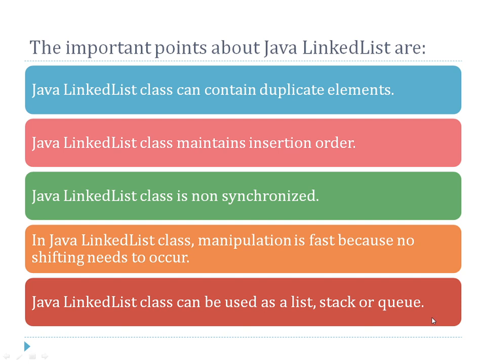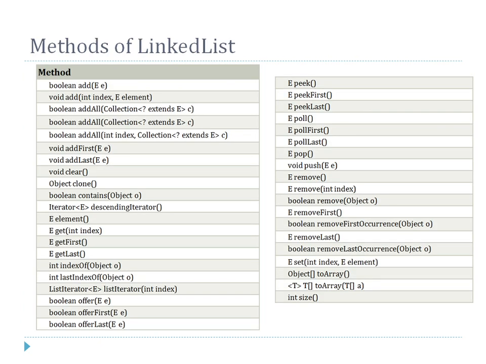Then the get function: you can get an element value by providing its index number. This is for retrieving the value of a specific node of your linked list. Then getFirst and getLast, to get the value of your first node and last node. Then you can get the index of any element, or the last index.